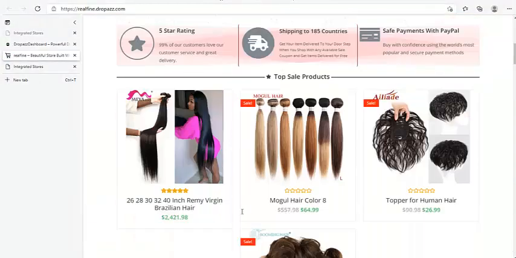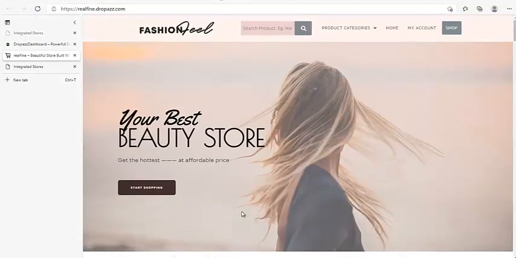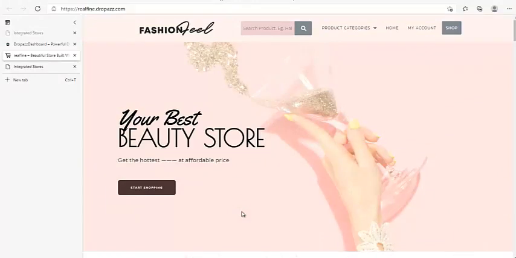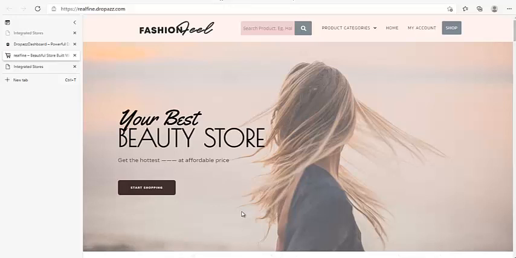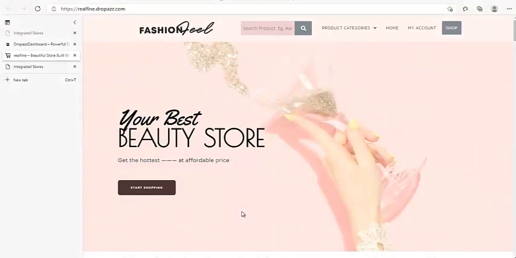Okay, so these are hair related items. Let's say we want to change this store to shoes. I'm just doing a sample so that you look at something that is completely different. All right, something that is so different. Okay, so now let's go ahead and go back to the dashboard.